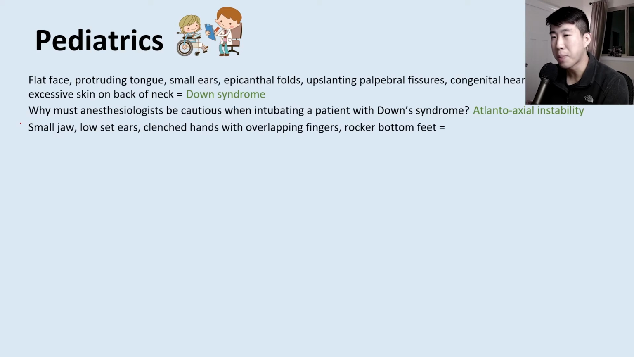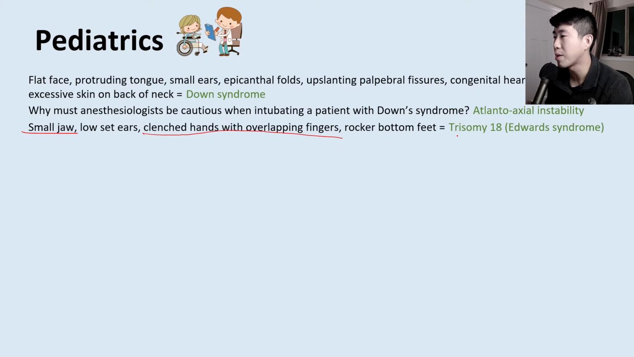Next, let's talk about a patient that's described as having a small jaw, which is kind of the big one that I'm going to be pointing out here, as well as the clenched hands with overlapping fingers and rocker bottom feet. That's going to be describing trisomy 18 or Edwards syndrome.